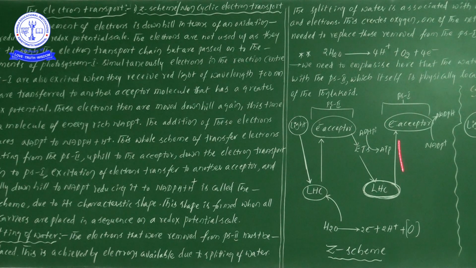So when you look at it, it actually seems like an N shape, but the scientists gave it the name Z scheme. I think they saw it like this.